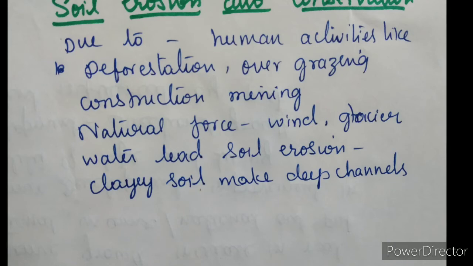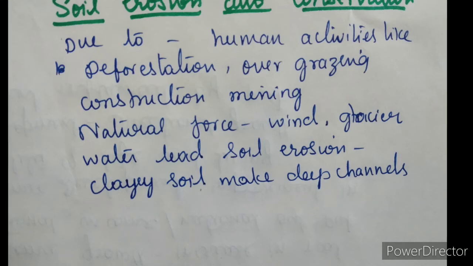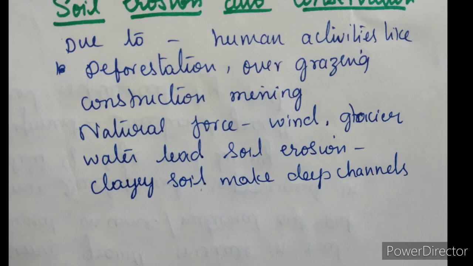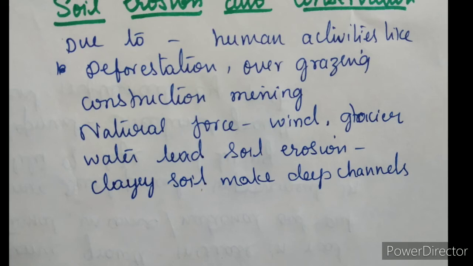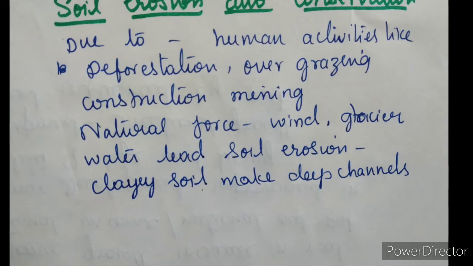leading to soil erosion. See what happens in soil erosion: the denudation, as I told you, makes the place empty. The soil is subsequently washed down from there. So simultaneously soil erosion and conservation were balanced. But because of our human activities like deforestation, mining, quarrying and grazing, all these things, what happened?